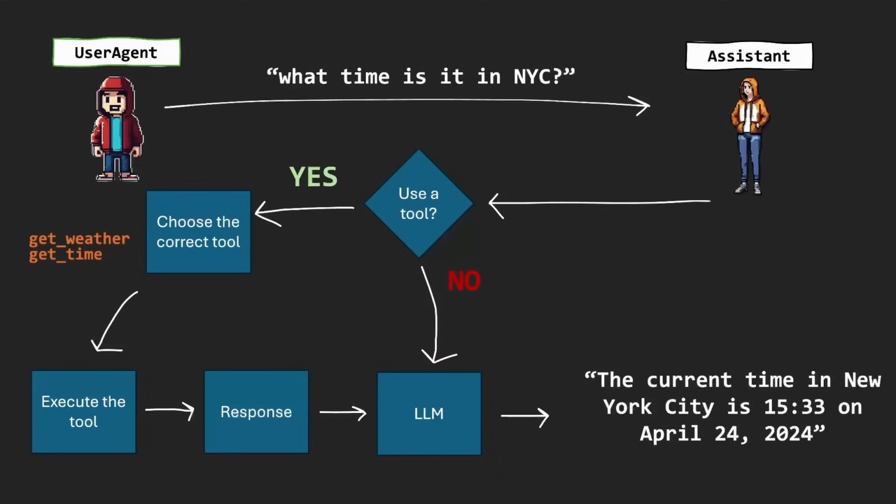Now the assistant agent is going to say, okay, do I need to use a tool? If the answer is no, then the agent is just going to ask the model the question and then get an output. But if the answer is yes, then the agent can choose either or maybe both of the tools to come up with the answer. But in this case, they're going to choose the get time function or tool, execute the tool, get a response, send it to the model, and then give us an output.